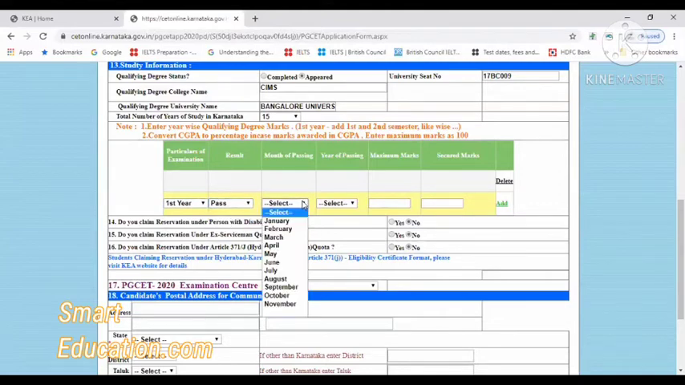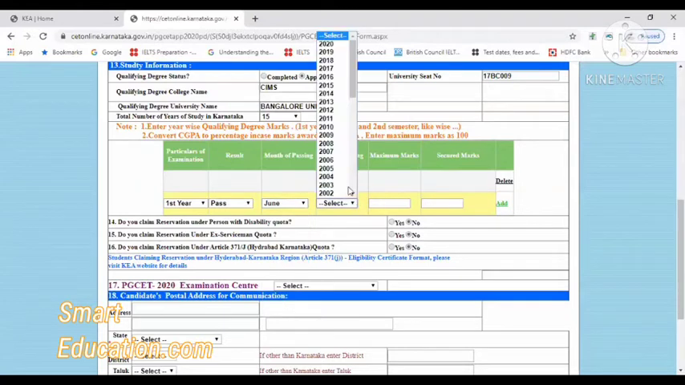So please ensure that only people who have more than 50% should apply. SC, ST and category 1 need above 45%. Other than these 3, OBC and general merit need a minimum of 50% in your graduation. That is compulsory. Next, select the month and the year in which you passed.